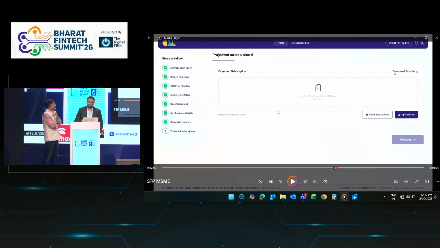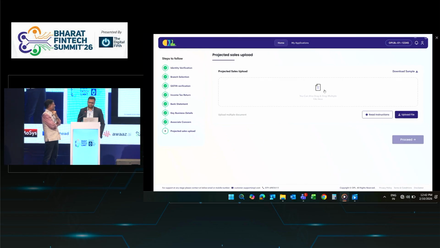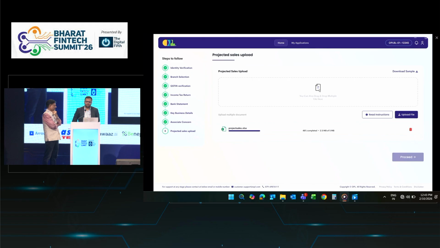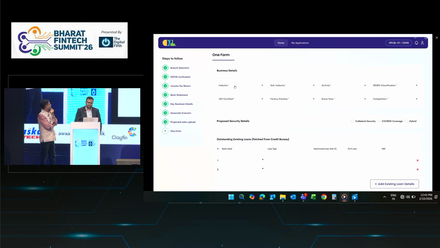Last part is, if you are again applying for a term loan, you can upload the projected sales data, because that is needed by most of the banks. If you are applying for working capital, you can ignore this particular stage. Again, the system will validate all the sales and purchase data you are filling in here, like whether it is a proper opening balance and closing balance. So all those basic checks are there.